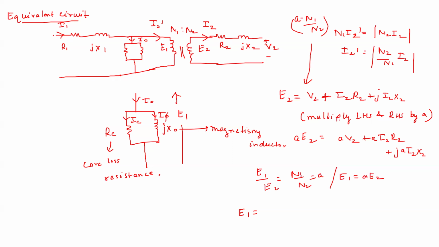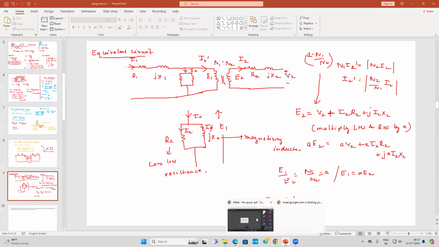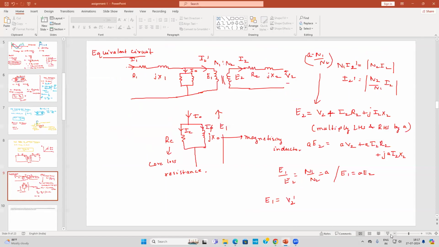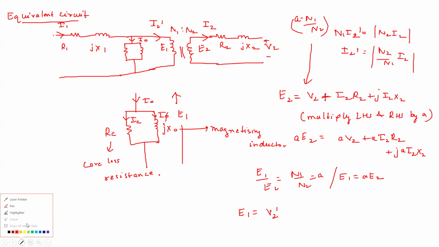It basically means that V2, if I refer it to the primary, becomes V2 dash. See, I have not written V2 dash as V1. I'll tell you why. You can see that V1 is here.